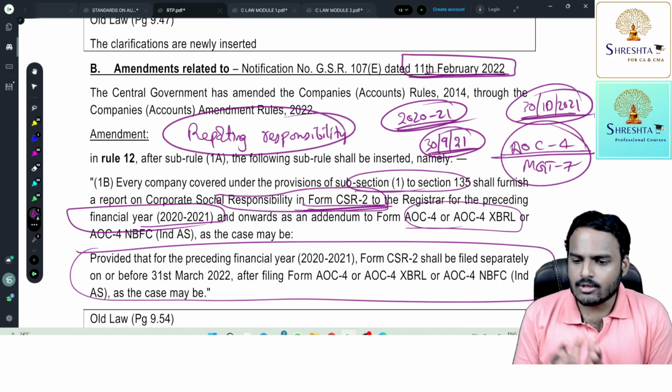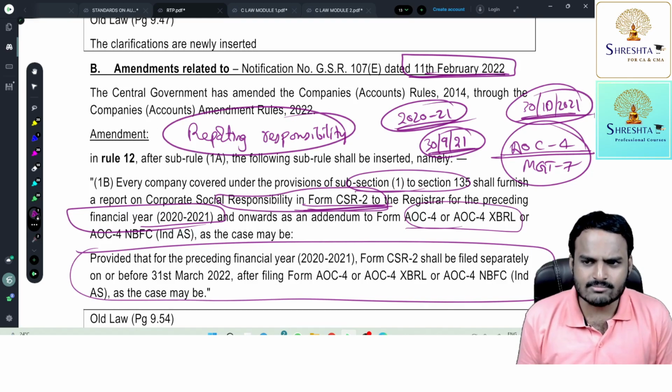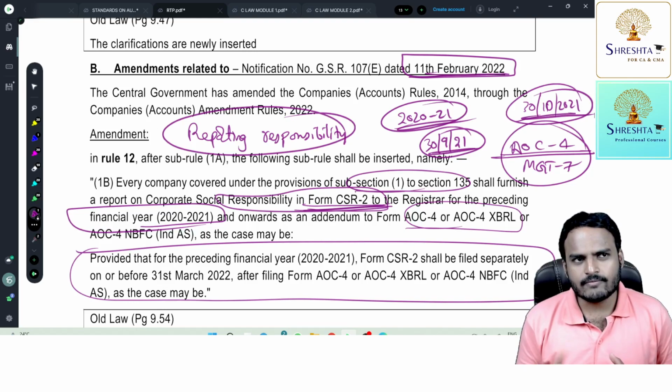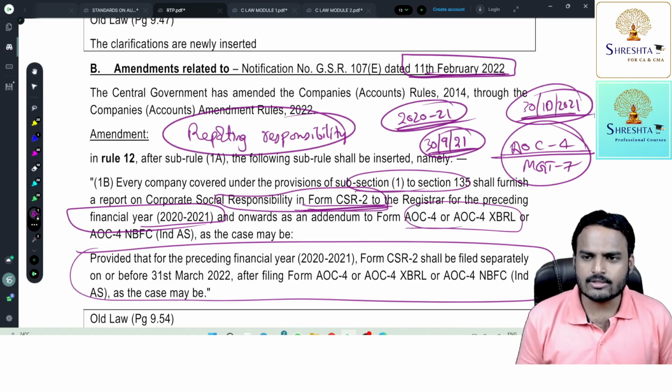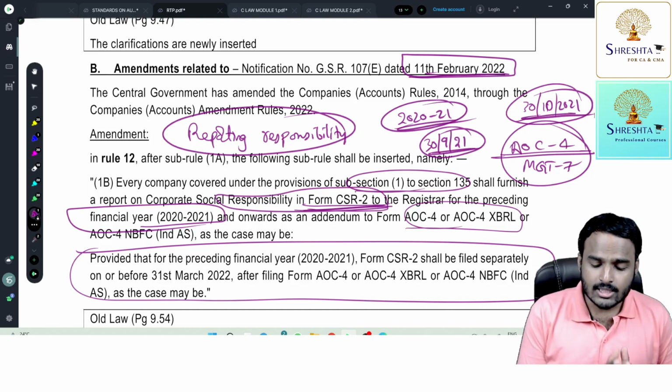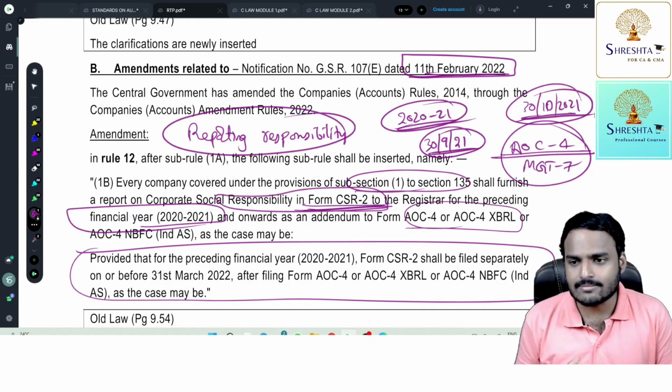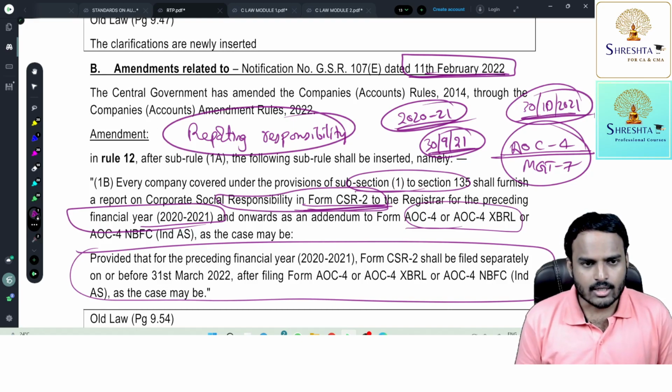This is purely out of syllabus, this is purely practical, so not relevant for your exams. If I'm not wrong, they gave time up to March 15, 2022 for filing all these forms. But according to the Companies Act 2013, you need to file all these forms within 30 days from the date of AGM. Are you getting my point?